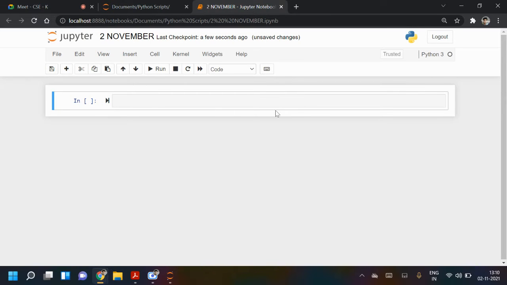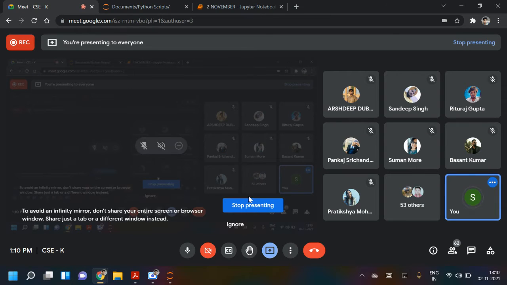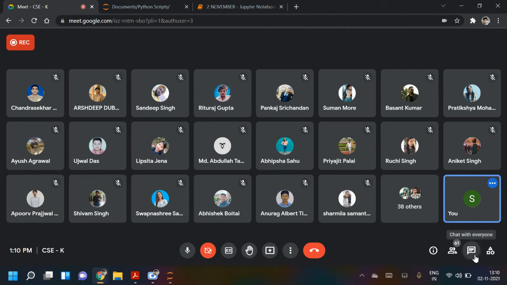So you can use control structures. Everyone please try, and when you are done, you can write in chat. Then we'll check and see.